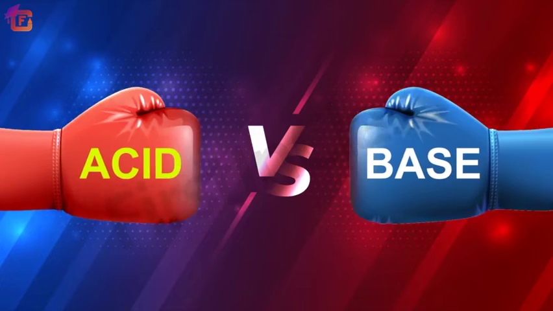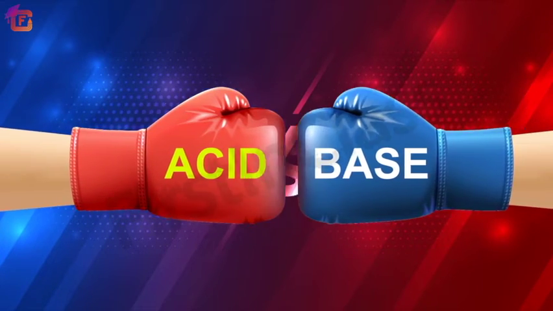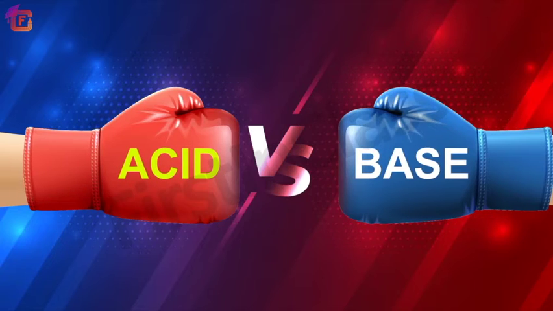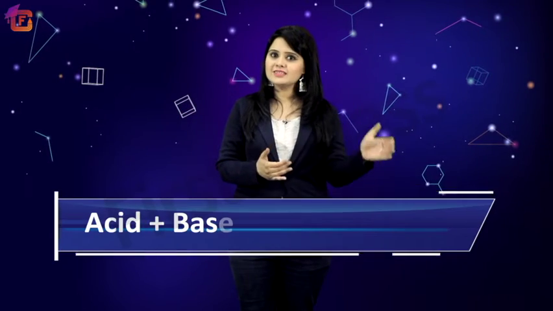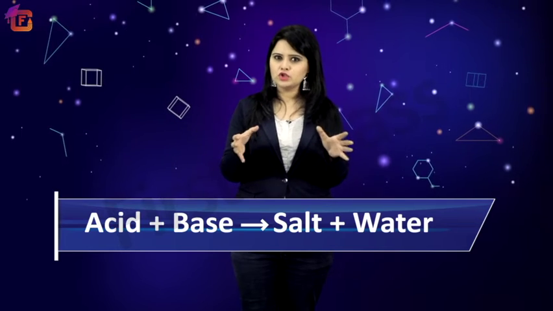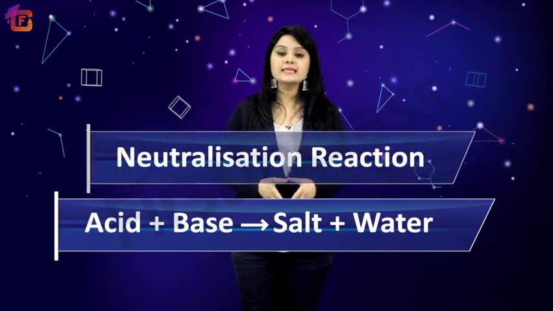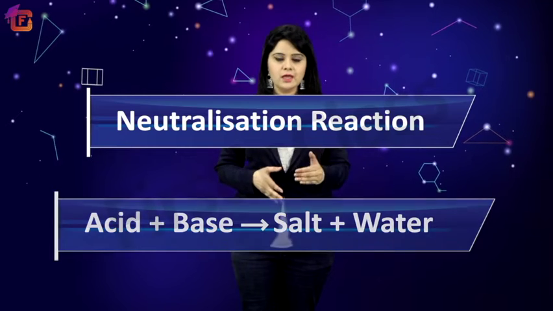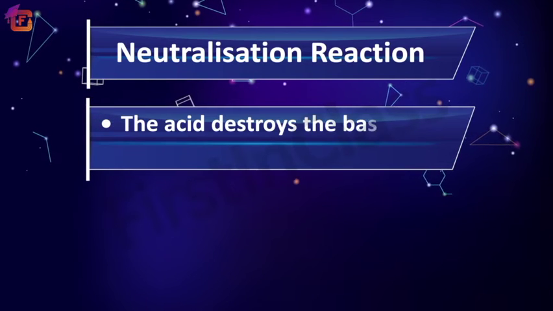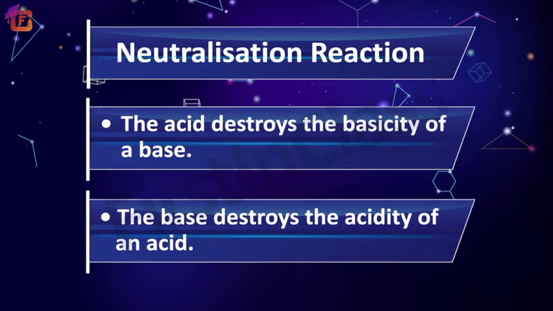Well, you know what, learners? Acids and bases are opposite in nature. Whenever they come to react with each other, they cancel out each other's effect. The acid reacts with the base to give salt and water along with the liberation of a huge amount of heat. This reaction is known as a neutralization reaction because the acid destroys the basicity of a base and the base destroys the acidity of an acid.